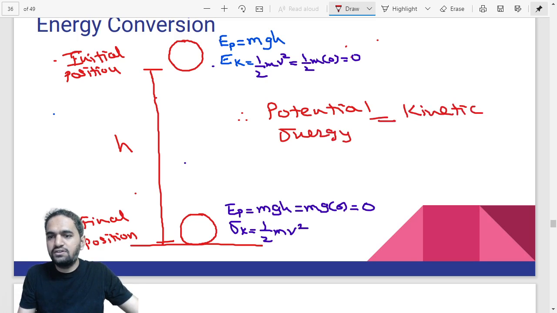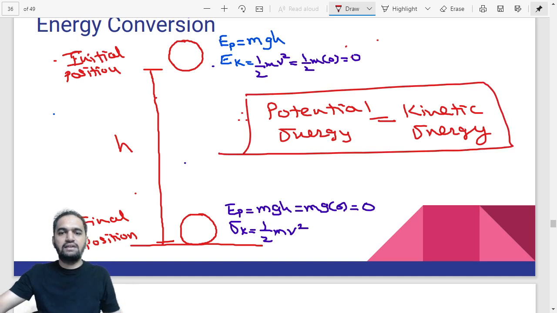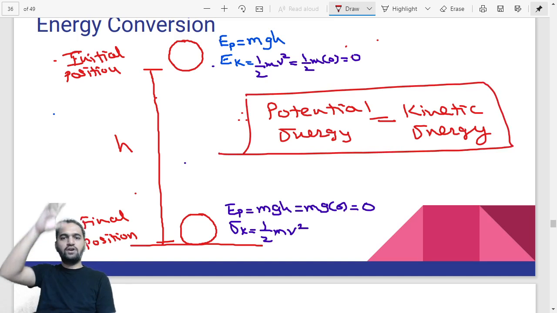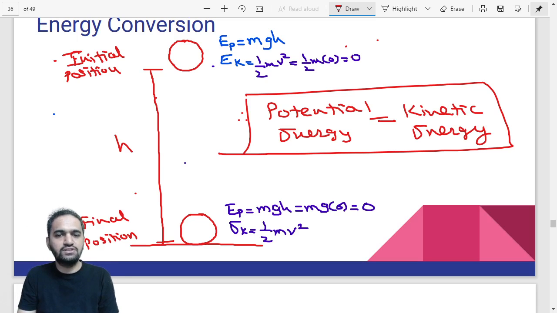That is exactly what we are trying to understand from this diagram. Whenever an object is falling from the top to the bottom, potential energy would be mgh and kinetic energy would be 0 because velocity is 0. But when it has fallen down, in the final position the height is 0, so potential energy will be 0 in that case.